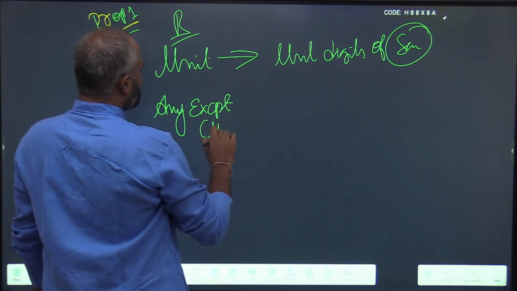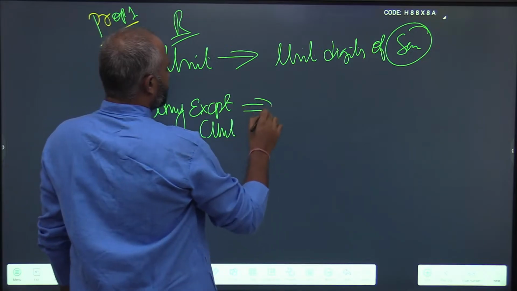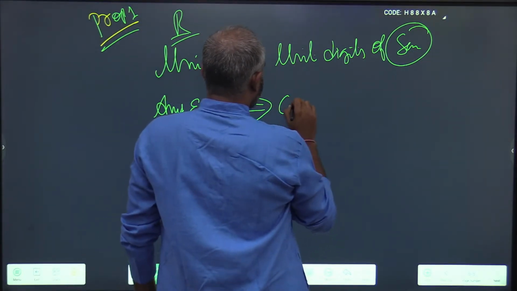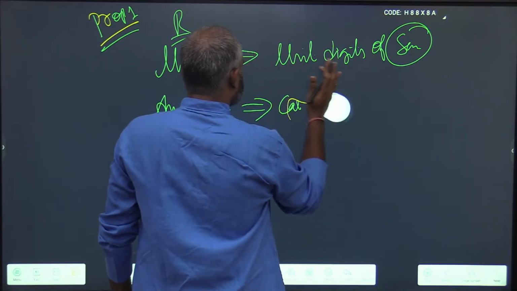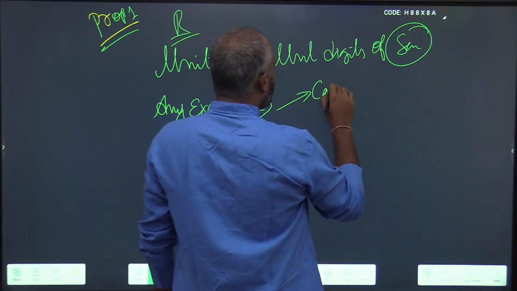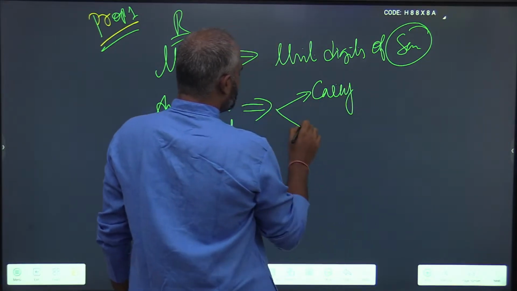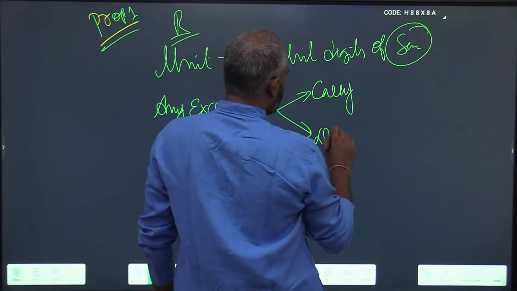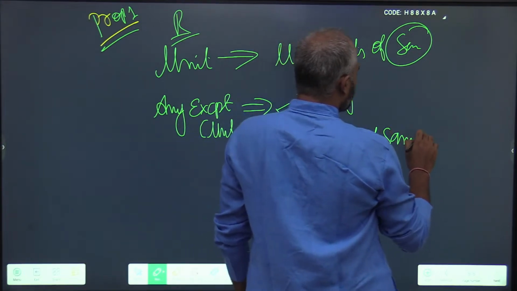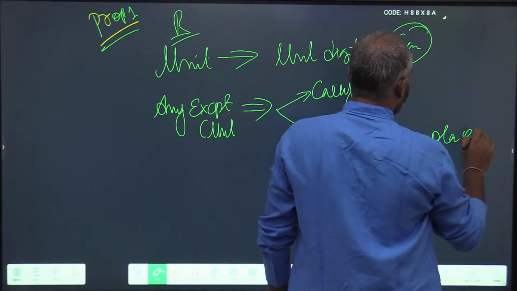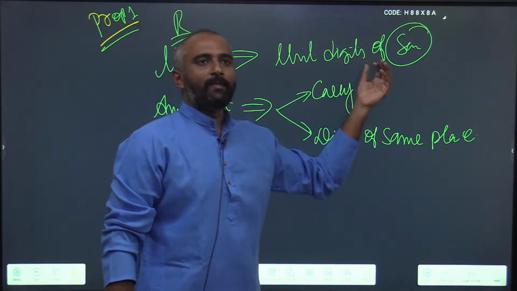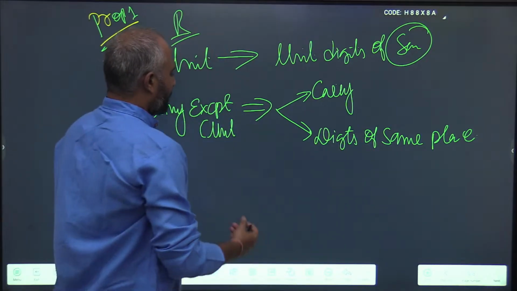Next, any digit except the unit digit, the result depends upon two things. One, if a carry is involved, it will involve a carry, or digits of the same place value. Although it might be more of theory, let us see it practically.